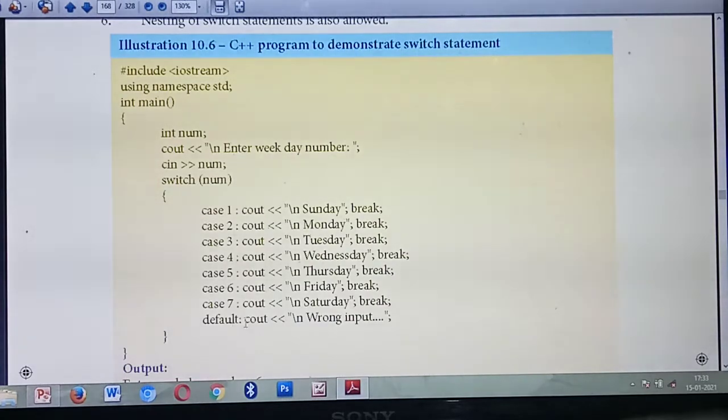So what's the default case? Sometimes you are entering the number 8. What output will you get? Wrong input. Understood the working?